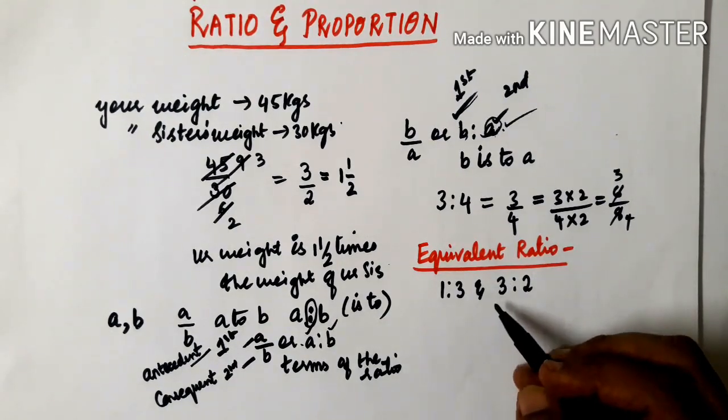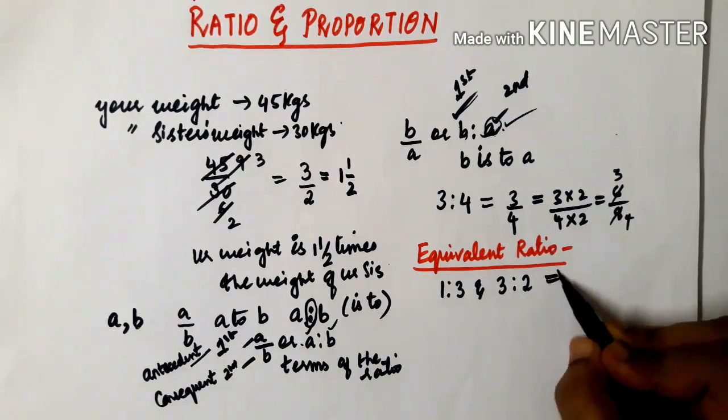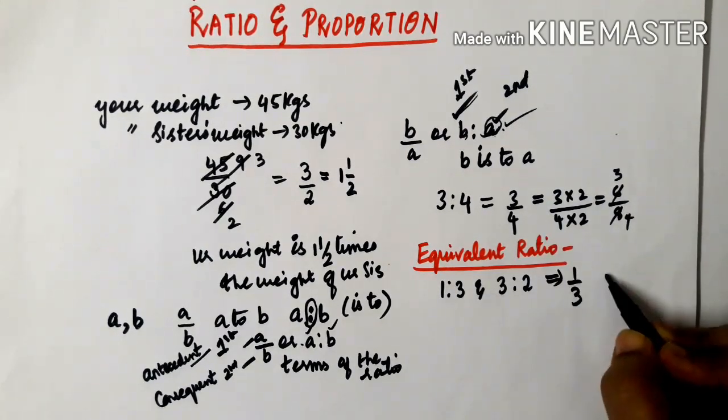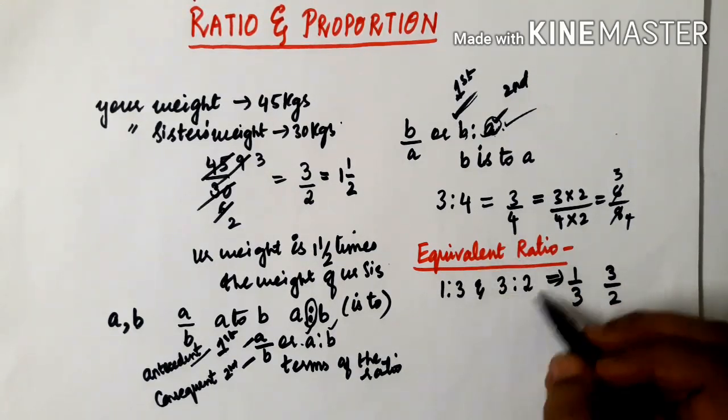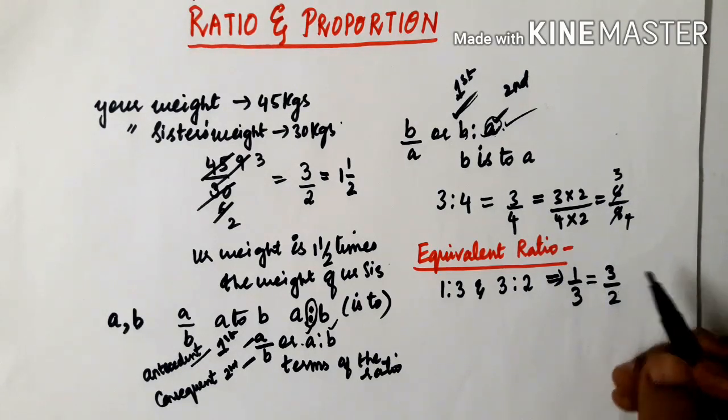First of all, to check this, we need to know whether 1 by 3 equals 3 by 2. See here, 1 is to 3 will be 1 by 3 and 3 is to 2 will be 3 by 2. Okay, so to check whether they are equivalent fractions or not, we need to check whether 1 by 3 equals 3 by 2 or not.